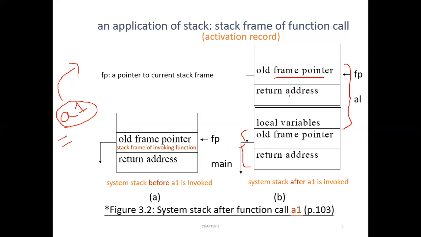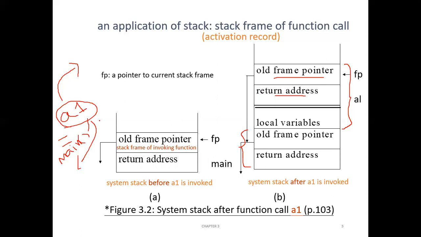Okay, and this will also have a return address. And where will this return address point to? This return address will point to some address of the main function, because who is calling A1? Main is calling A1. So after executing A1, the control should return where? The control should return to some location of the main function.